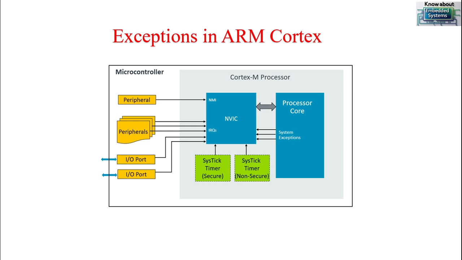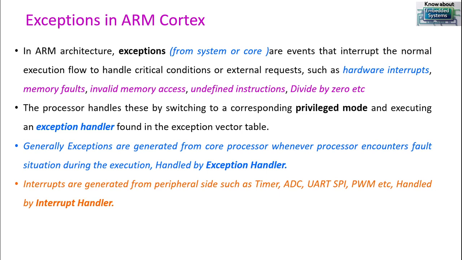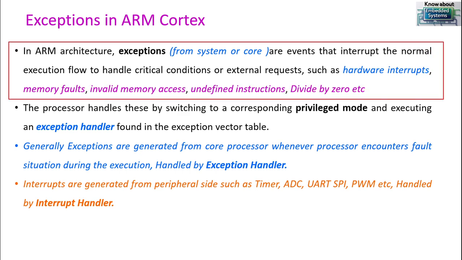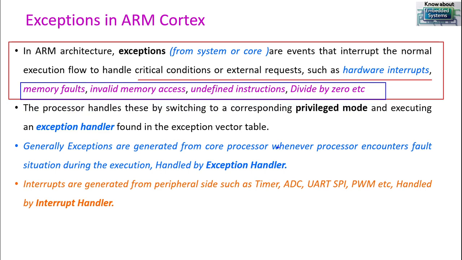Exceptions in ARM Cortex. See the definition of exception as defined in the ARM Cortex. So what do you mean by exception? Exception is nothing but an interrupt. In the ARM architecture, an exception is an event that interrupts the normal execution flow to handle some critical conditions which are requested from hardware or in special scenarios.